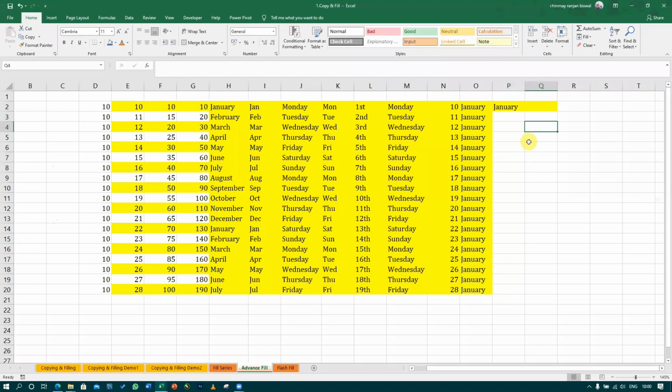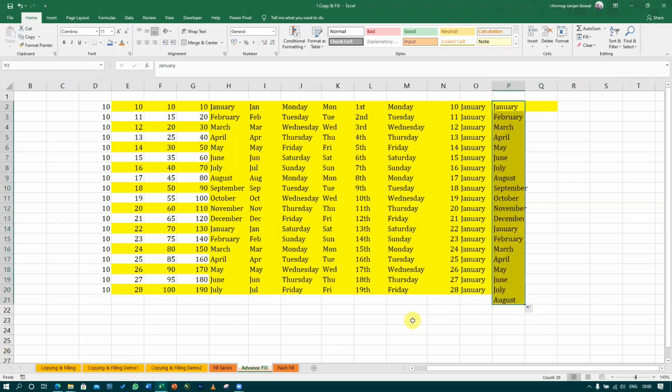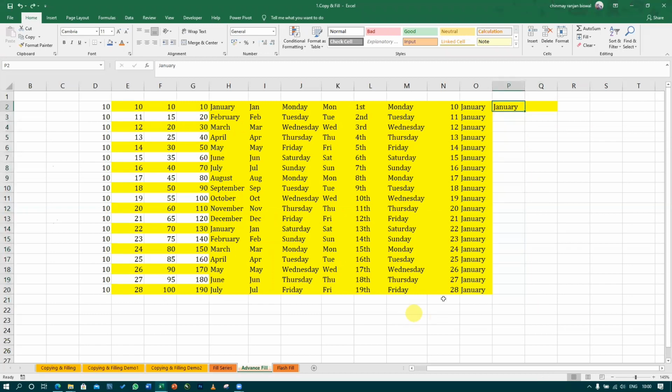I just want to fill all the cells with January without pressing Control. So what to do now? Select and drag. If we select and drag, it will become January, February. Write January once more and then drag.